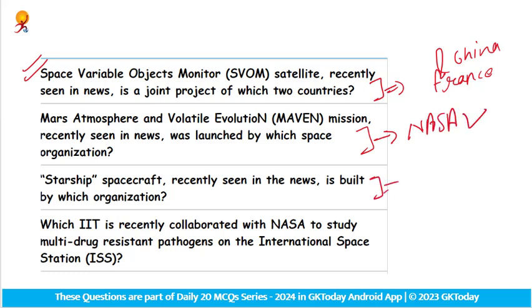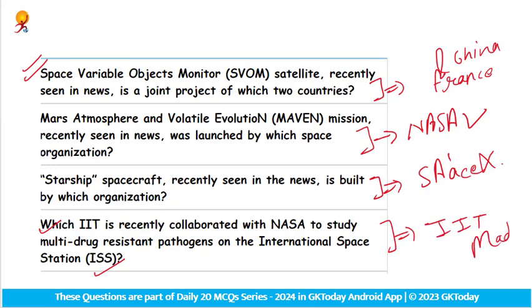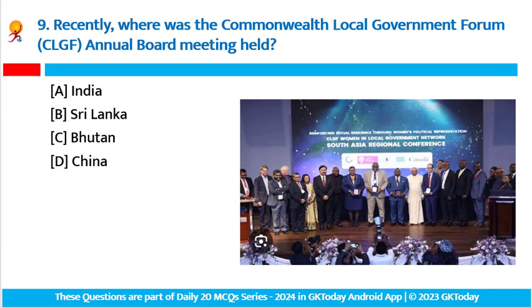Starship spacecraft, we know that it is of SpaceX, a reusable spacecraft basically designed for Mars colonization and for lunar missions. SpaceX. Which IIT recently collaborated with NASA to study multi-drug resistant pathogens on the International Space Station? So this collaboration of NASA is with IIT Madras. Fine, let's move to the next question.